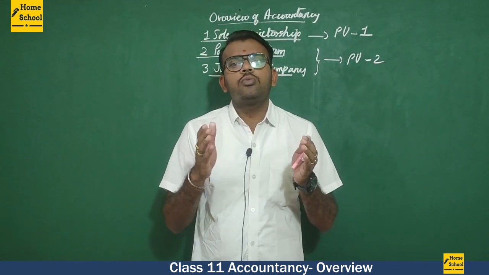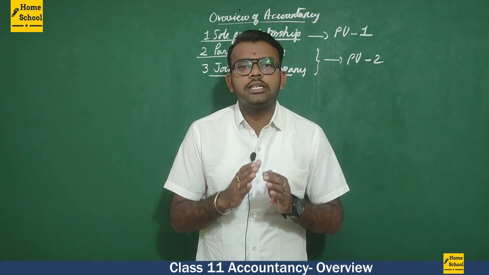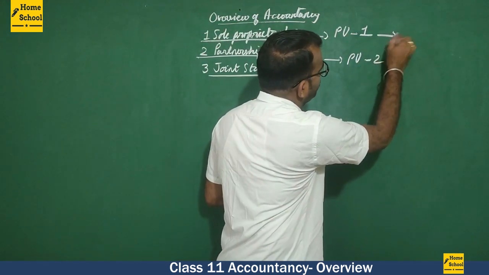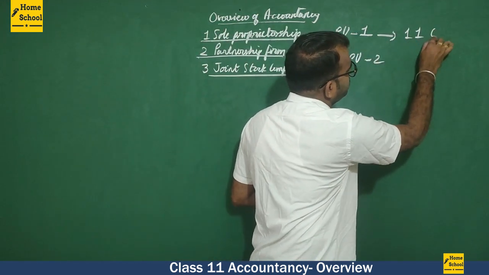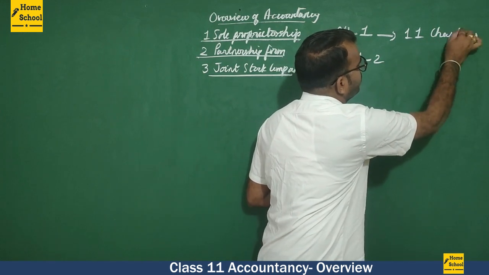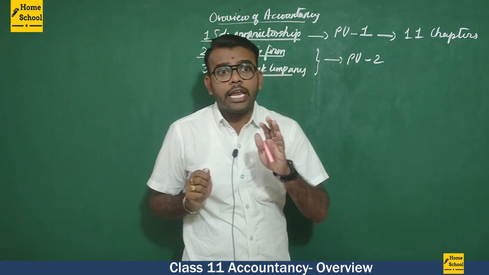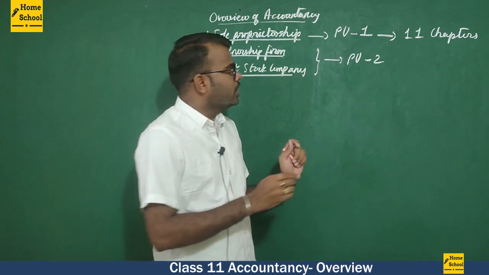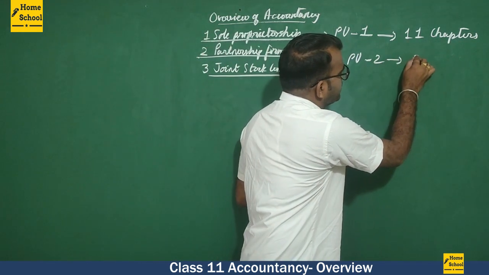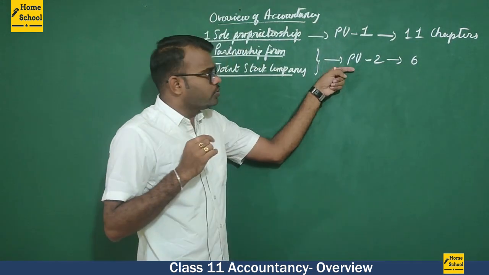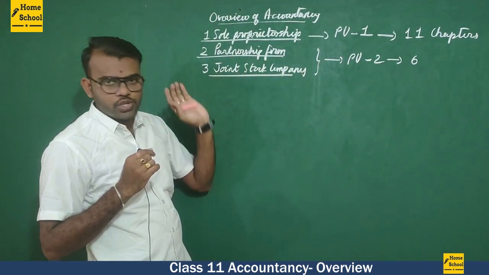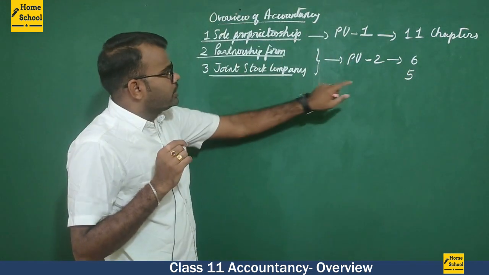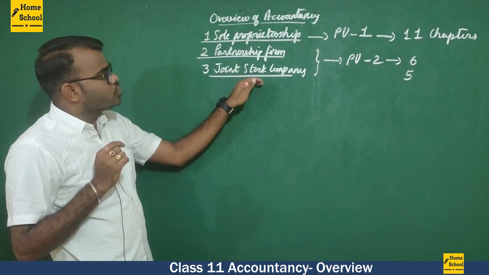To give a brief of our accountancy subject, in the first PUC we have a total of 11 chapters to study. In the second PUC we have 6 chapters related to partnership firm and 5 chapters for joint stock company.